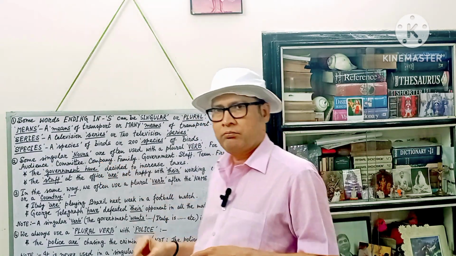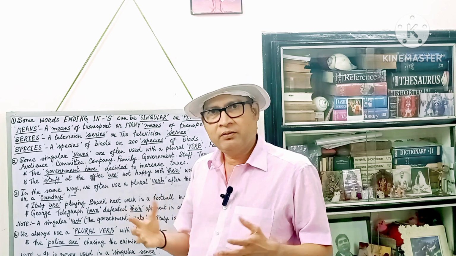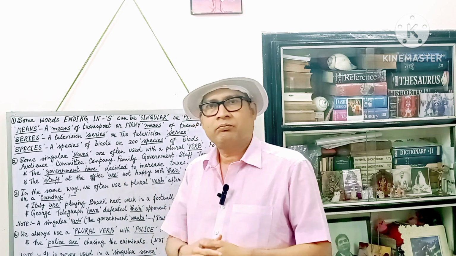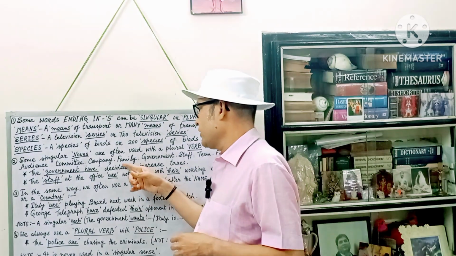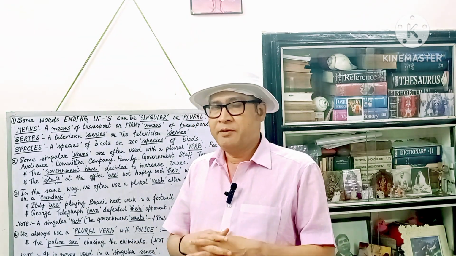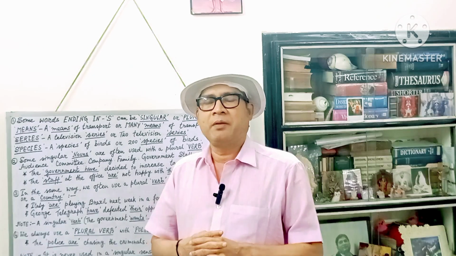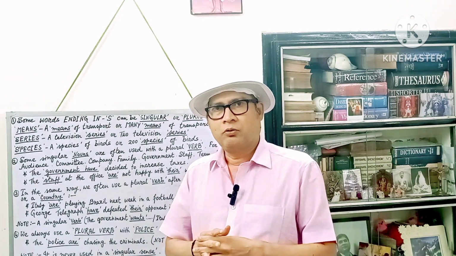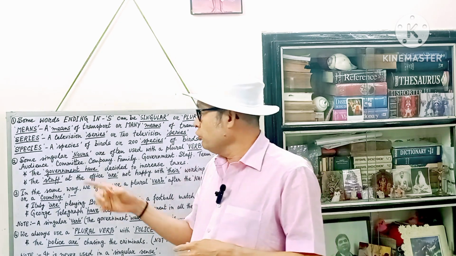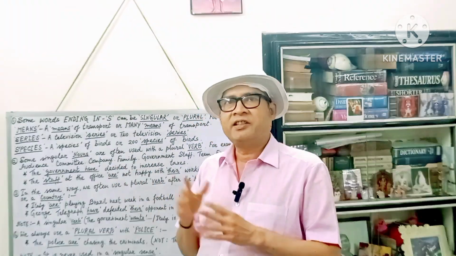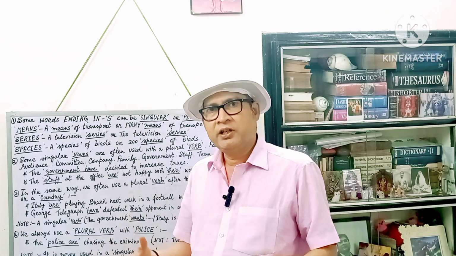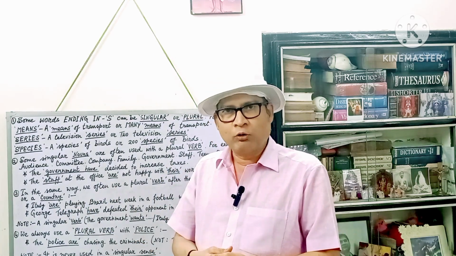Next one, company. Company also consists of many. Generally not one person makes company. Next, family. Family also consists of many members. Let me tell you that sometimes you will find that there is only one member in the family. What should you call that family? It's a family after all. You may use in that case family as a singular noun. Even if the word family consists of many members, if you want, you can use it as a singular noun.